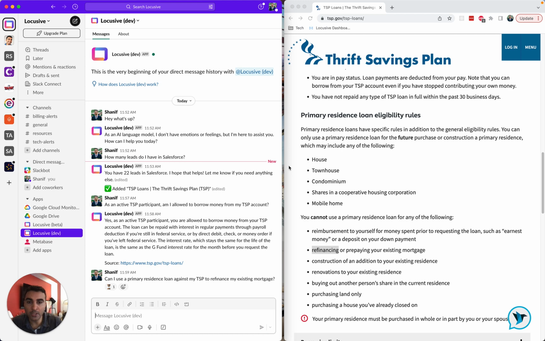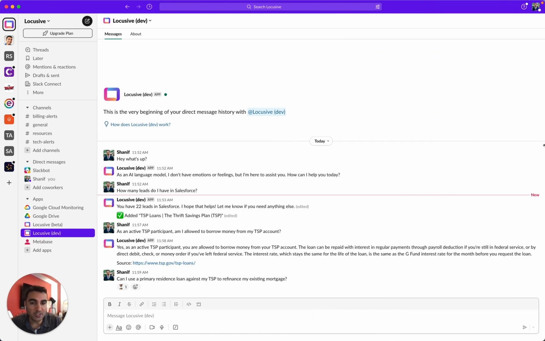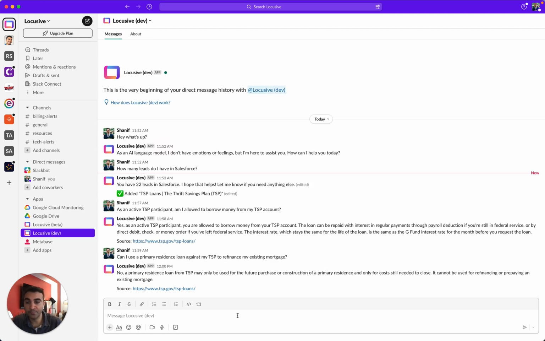So we'll give it a minute here. We'll just expand this. And then once the answer comes back, we'll see that the source should be listed as this document here. Now you can add any trusted source you want from across the web as long as it's in natural language format, and you'll be able to use that document as a source for your answers going forward.